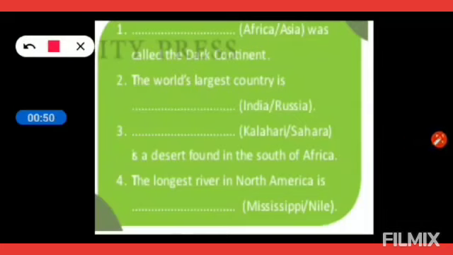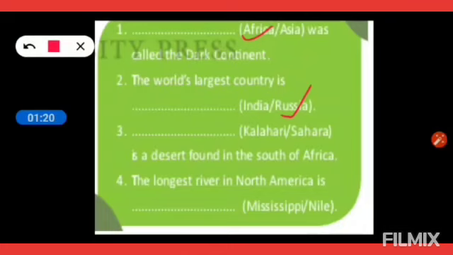So let's solve it. The very first blank: the dark continent, Africa or Asia. So the answer is Africa. We'll put a tick mark on it and write it in the blank. Second, the world's largest country is blank, India or Russia. So we'll put a tick mark on Russia. Russia is the largest country.